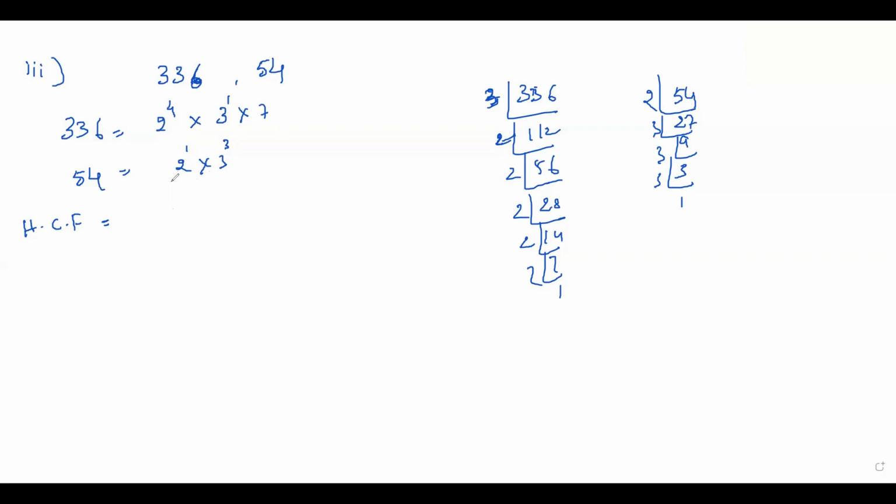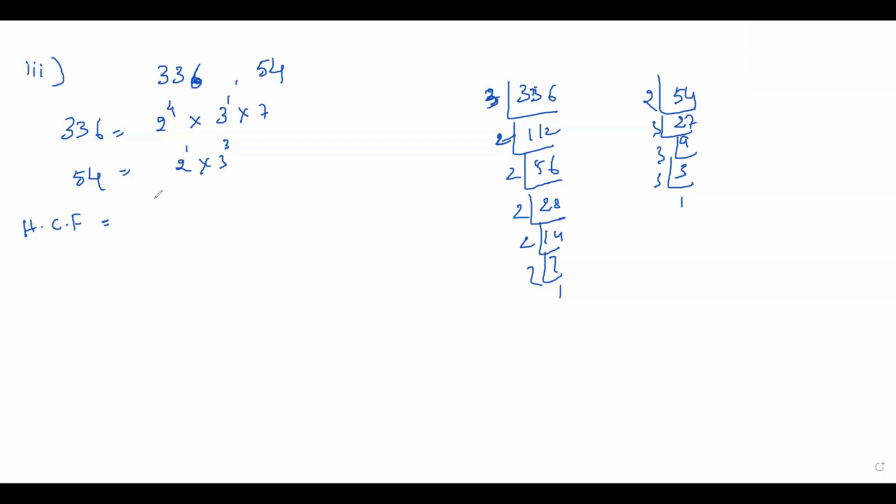We are not writing the factor, we are multiplying here. I gave you two definitions now, HCF and LCM. So the product of common factors, and for HCF do we take the least or the greatest?